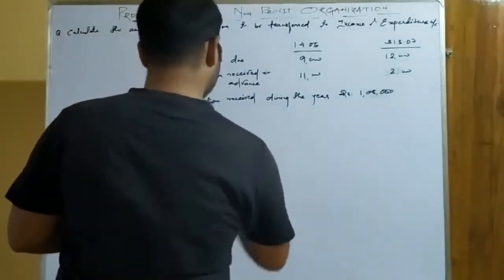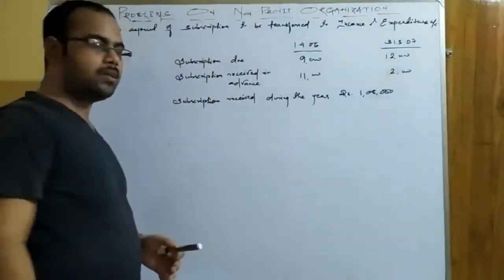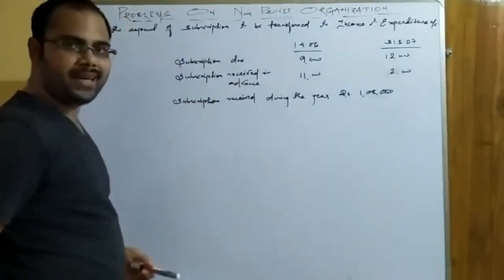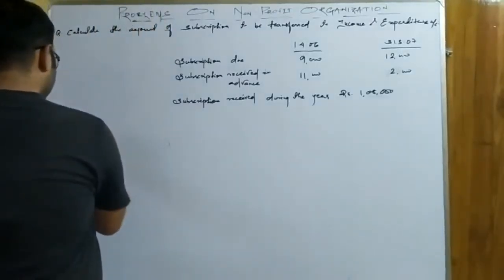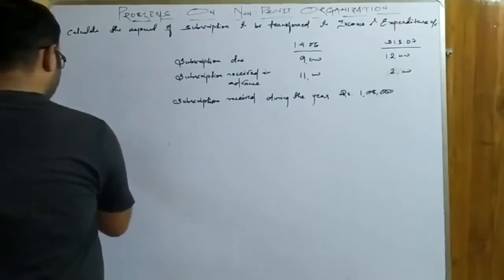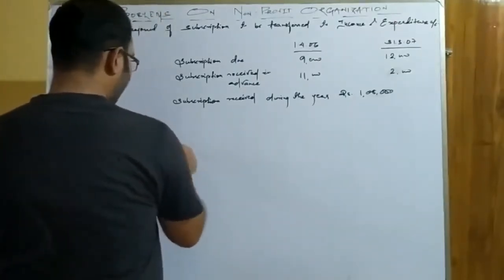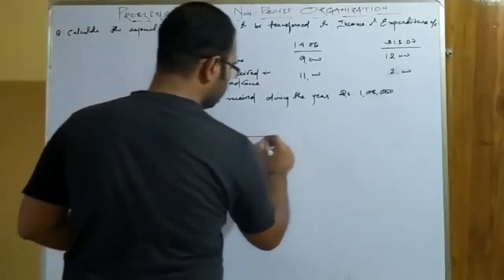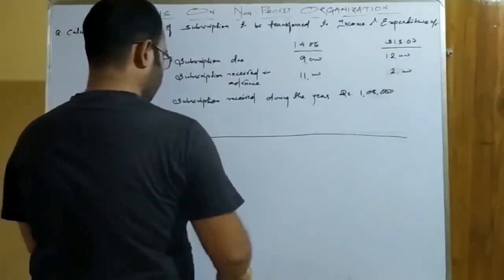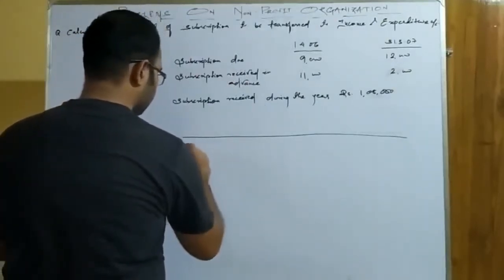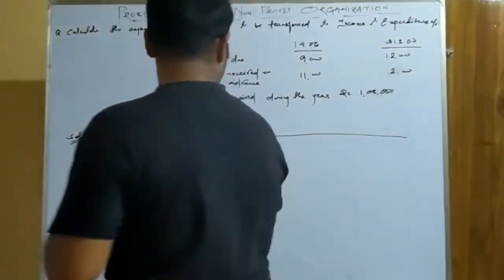If you want, you can solve it normally also, like as you do the working notes in your other chapters, or else if you want, you can make a specified format also. Okay, let us take a format. I am taking a format like you do in your bank reconciliation statement. Sorry, this space problem is there.